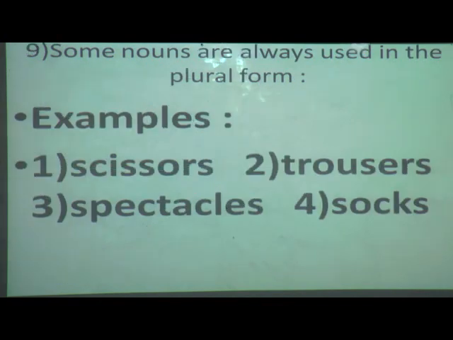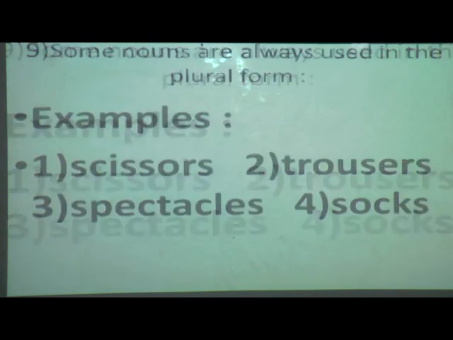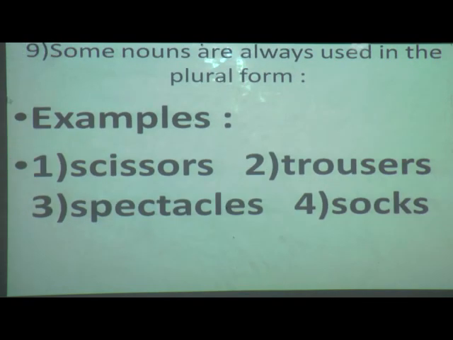Now here you can see there are some nouns which are always used in the plural form. There is no singular form for these words. There is no option for these 4 words. These are always used in a plural form. That is scissors, trousers, spectacles, socks.